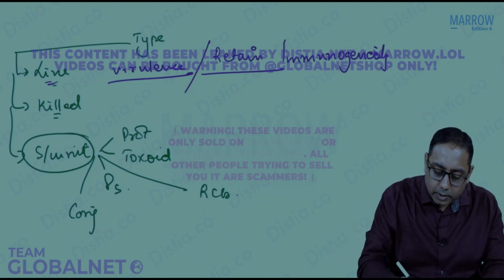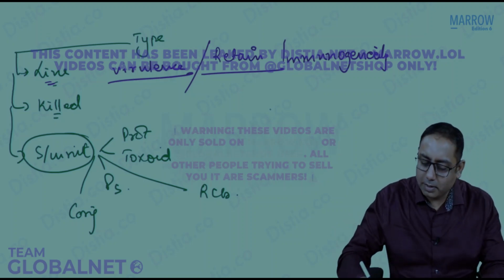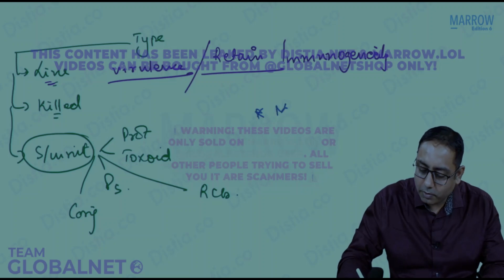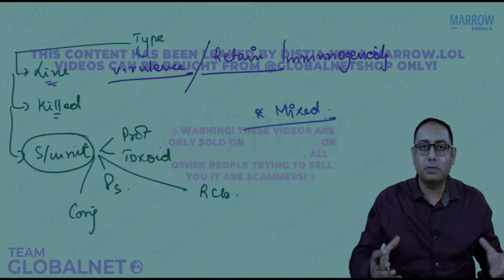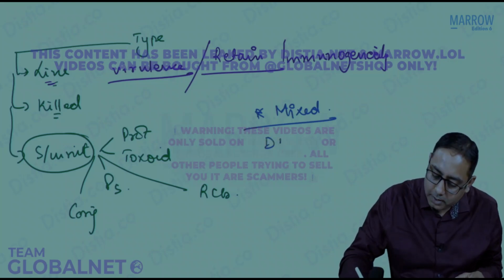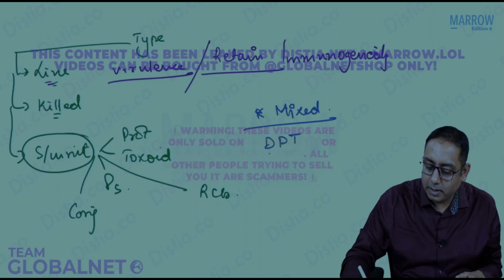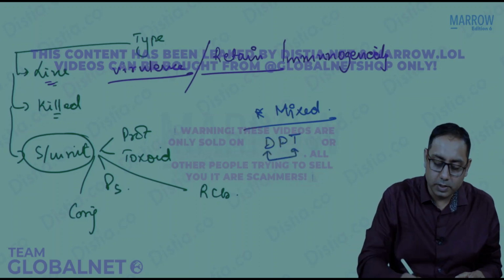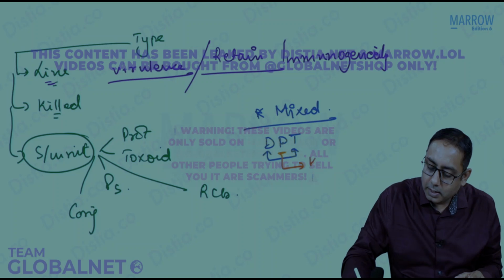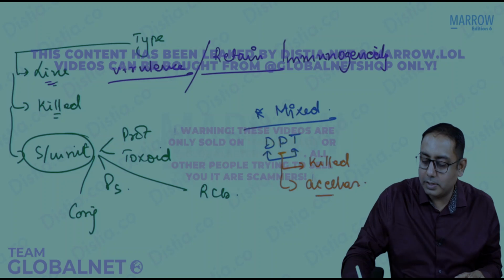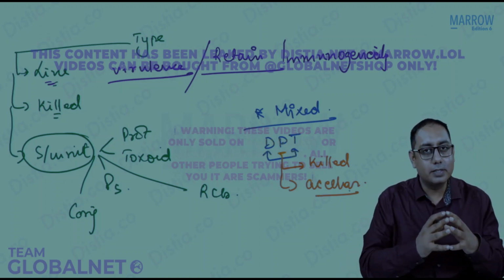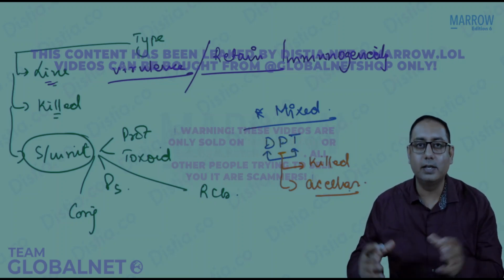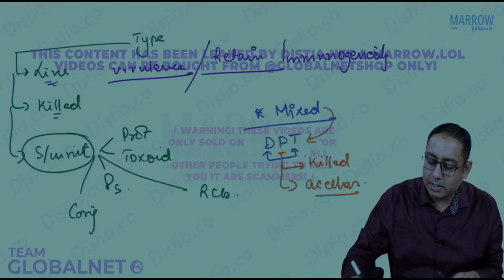Beyond this, a few other types of vaccines you can remember, though there's no MCQ on this. These are called mixed vaccines. What do you mean by mixed vaccines? You take different types of vaccines and combine them: diphtheria, pertussis and tetanus. Diphtheria and tetanus are toxoids. Pertussis is a killed vaccine. We can also use the acellular component of pertussis, which is a subunit vaccine. So you can take the subunit or the killed vaccine and combine it with the toxoid. That comes as the mixed vaccine.